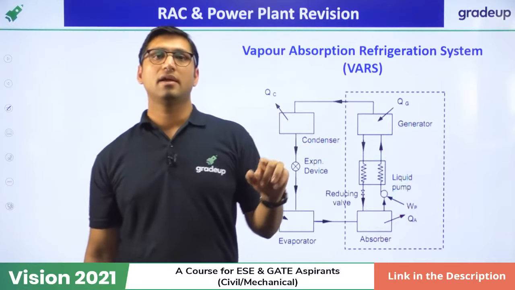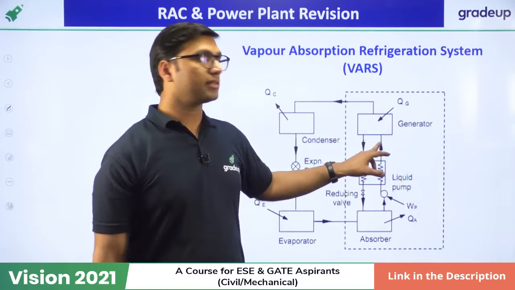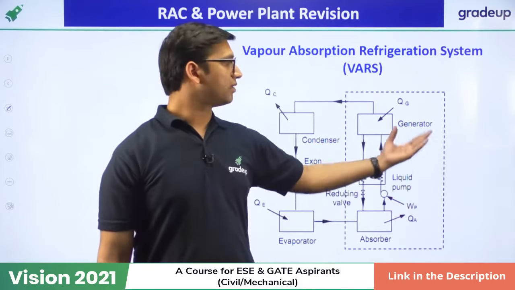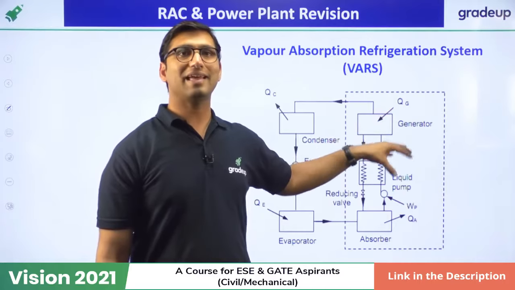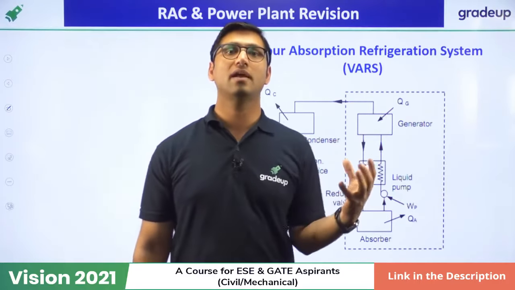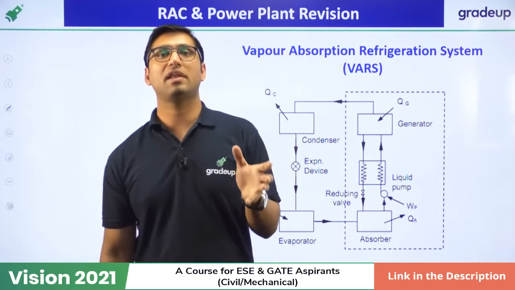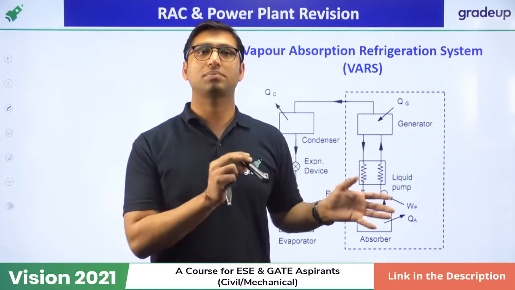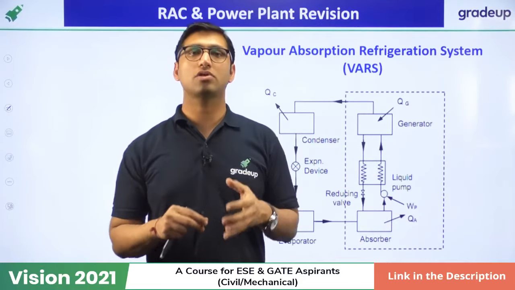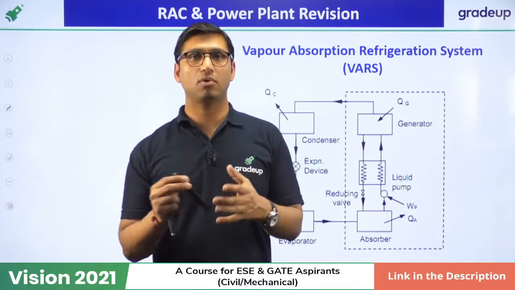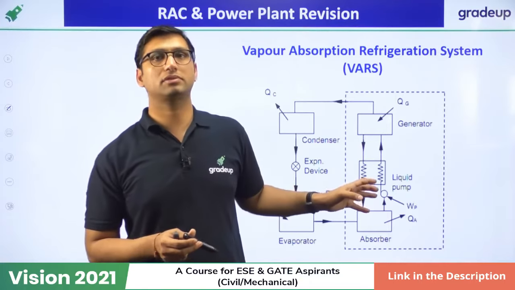Only difference is that all these 3 devices are heat operated. Okay, absorber also rejects the heat, and in the generator heat is supplied. So it is a heat operated refrigeration system. And this refrigeration system is used where the cost of electricity is very, very high. Where we cannot afford the electricity, there we use this vapor absorption system. Or where the cost of electricity is high, or where we don't have sufficient electricity most of the time, there we use vapor absorption system.